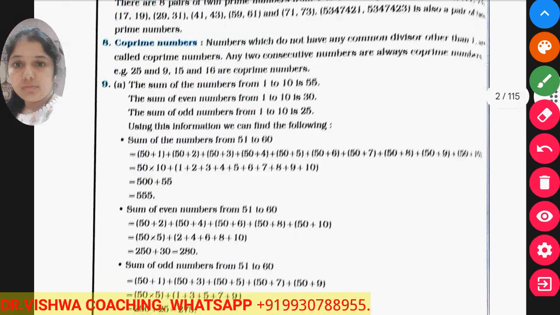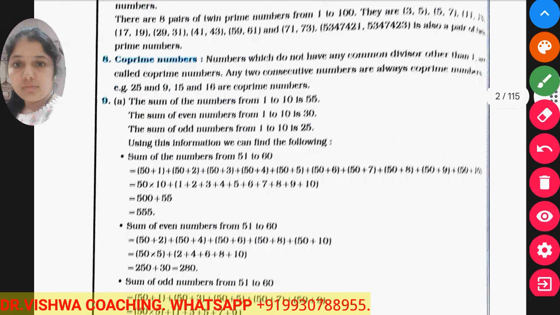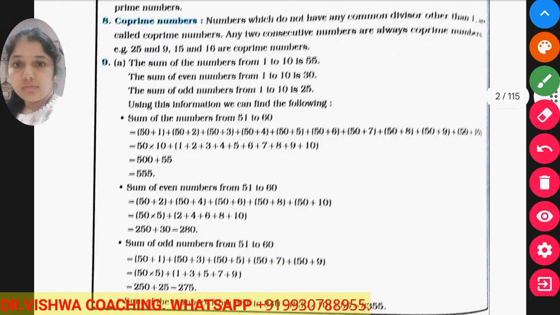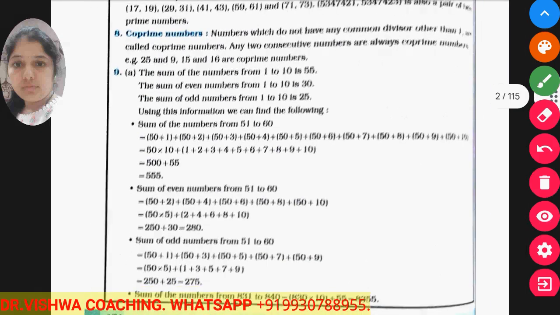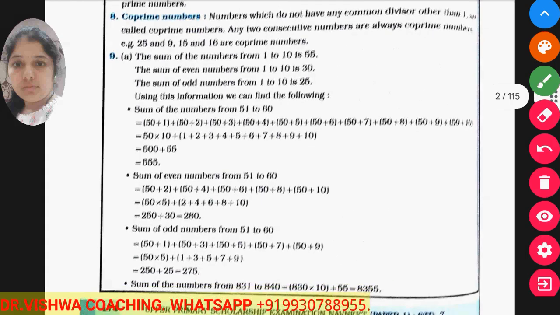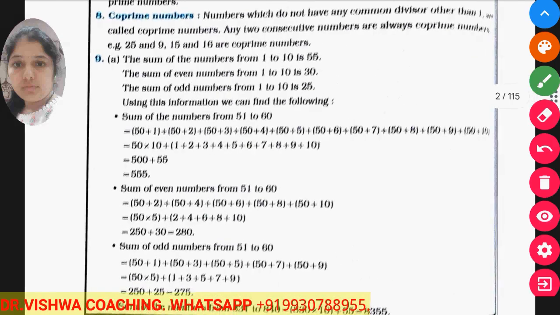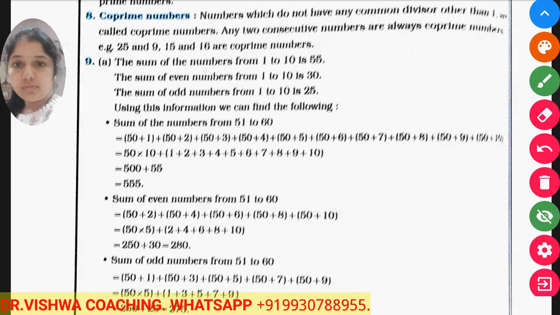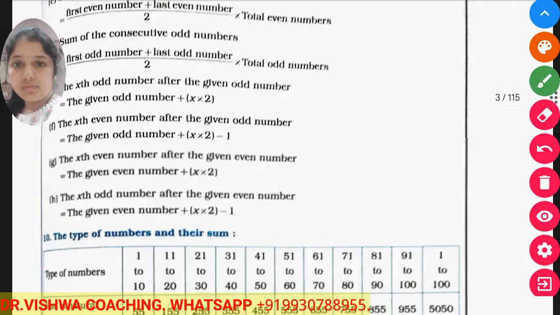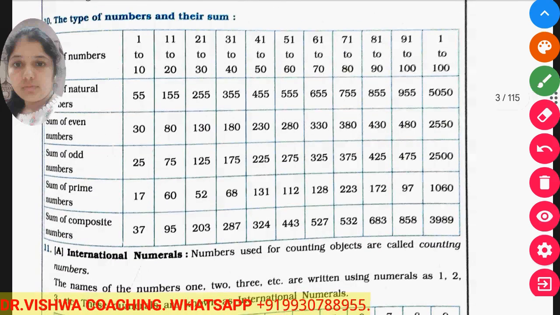So again, look here carefully, read it carefully so that you can have an idea about the tricks used for the numbers. The sum of numbers from 1 to 10 is also given, which is 55. The sum of even numbers from 1 to 10 is 30. The sum of odd numbers is 25. Like this, they have done the sum of all the numbers. You can see this chart.